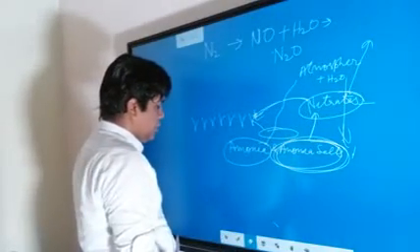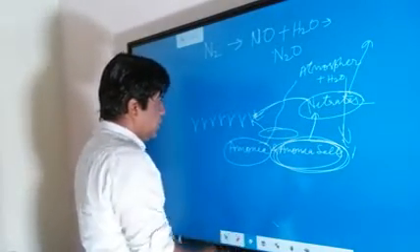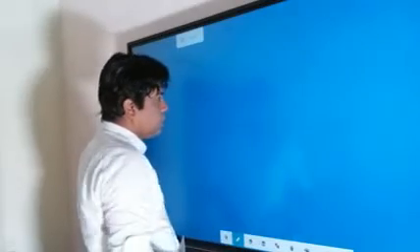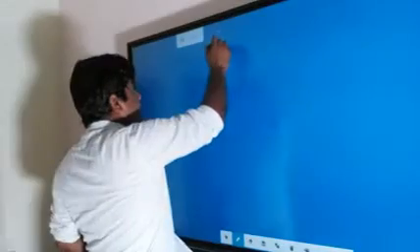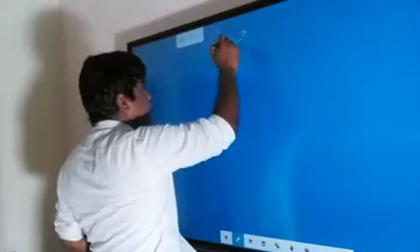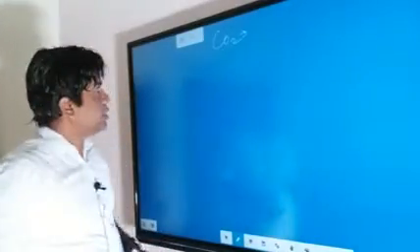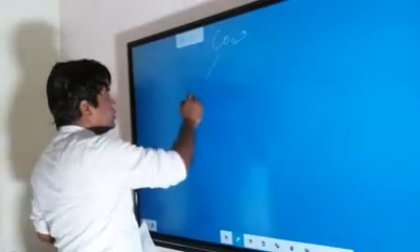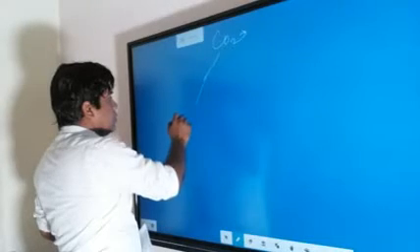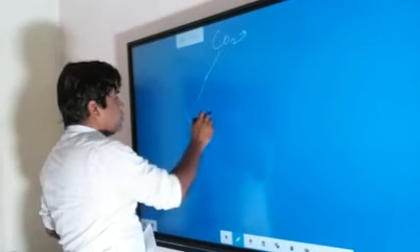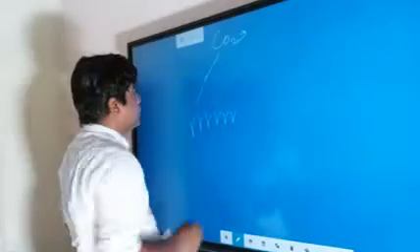Then you have another cycle, the carbon dioxide cycle, CO2. Carbon dioxide enters into the ecosystem through the process known as photosynthesis.